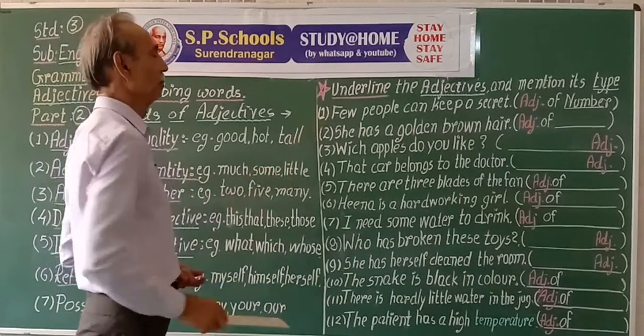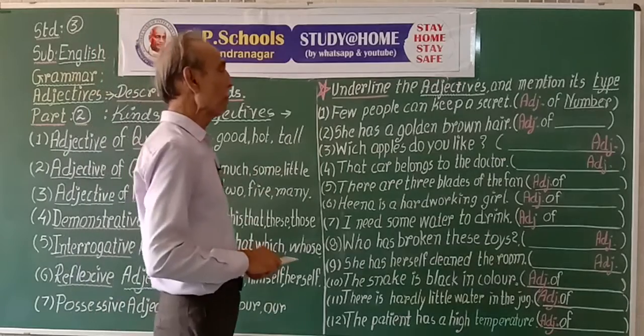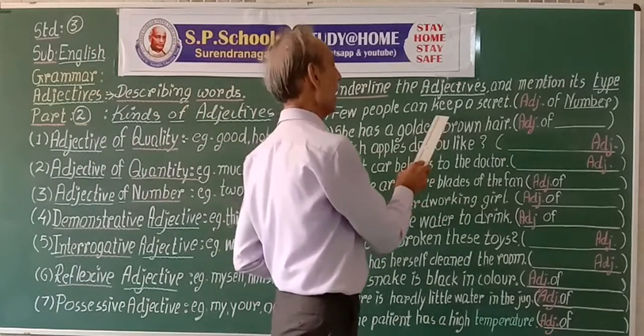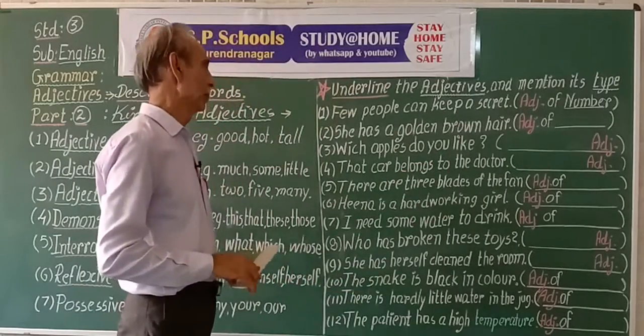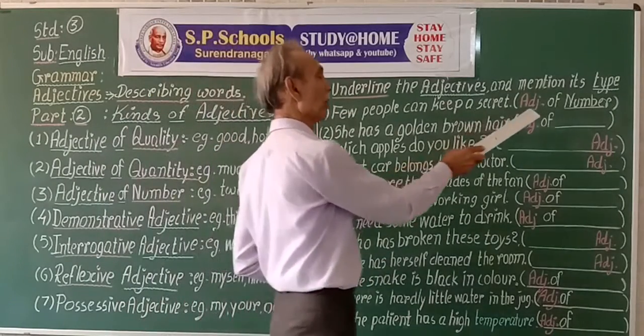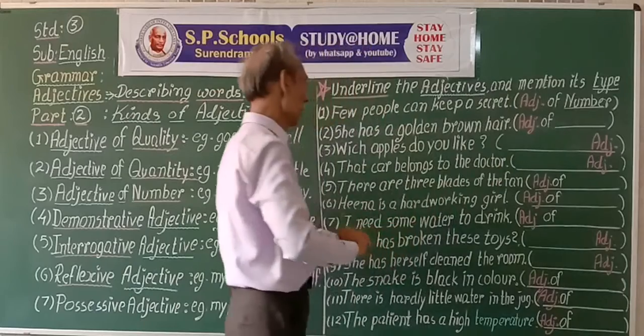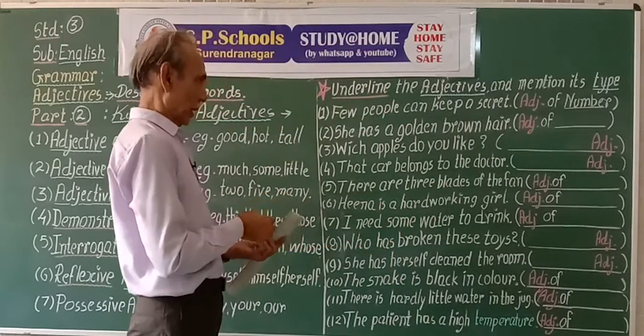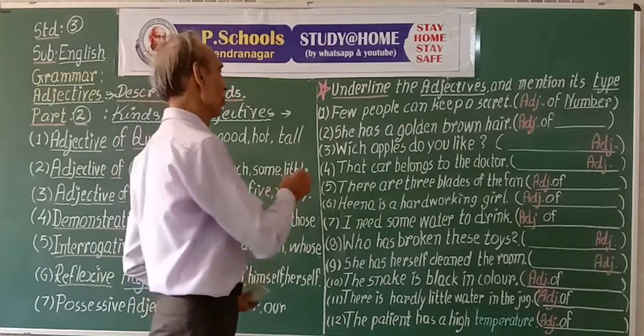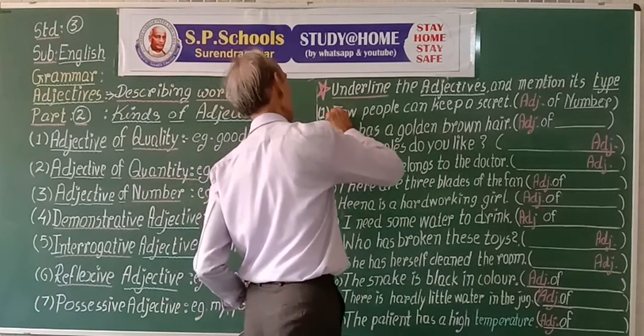First one, few people can keep a secret fact. This is done for you here. Which is the adjective? Few is the adjective.